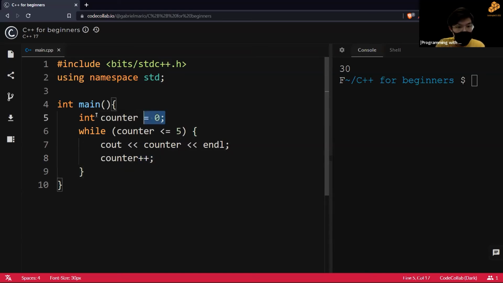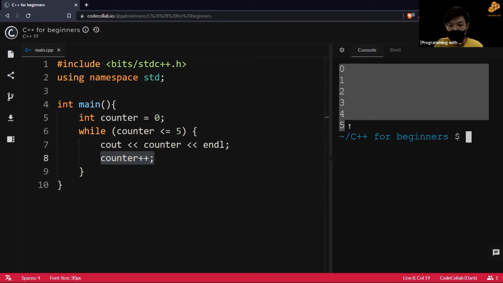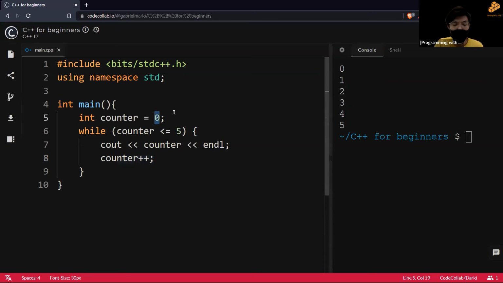Okay, so now you see we have the basic sections of the loop, right? We have the counter, we have the condition, and then we have the increment. We are incrementing the counter, all right? Let's run this and we'll see. Yeah, as you can see, we output all the numbers from 0 to 5, right? I mean, change this to 1 if you want.